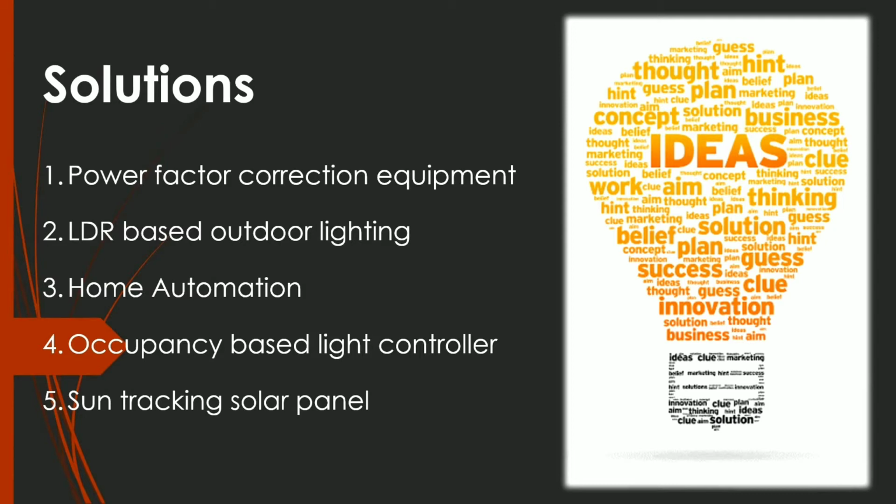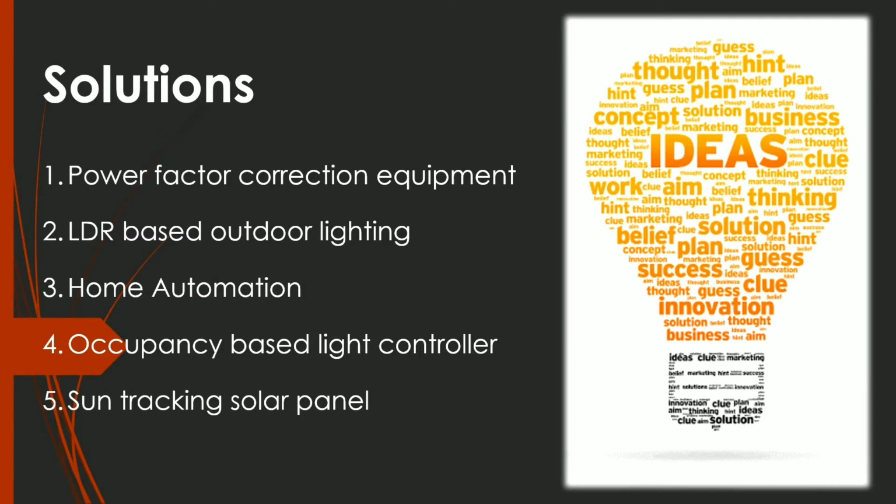Fourth solution is an occupancy based light controller. In my opinion, this project is not only effective but also simple, and by using this project we can control our lighting system. This project turns on the number of lights on the basis of the presence of people in a room, and if there is nobody in the room, then it will turn off all the lamps automatically.